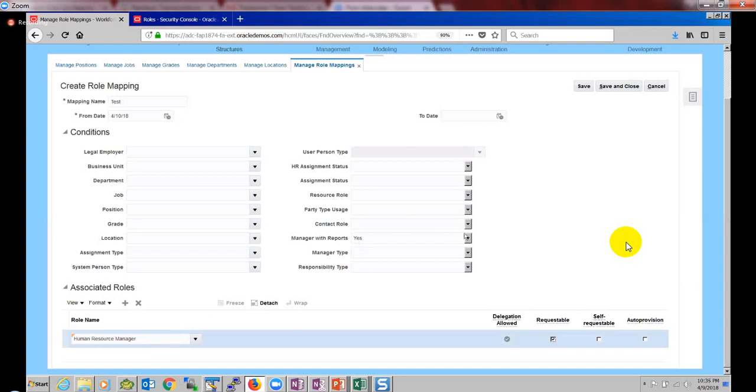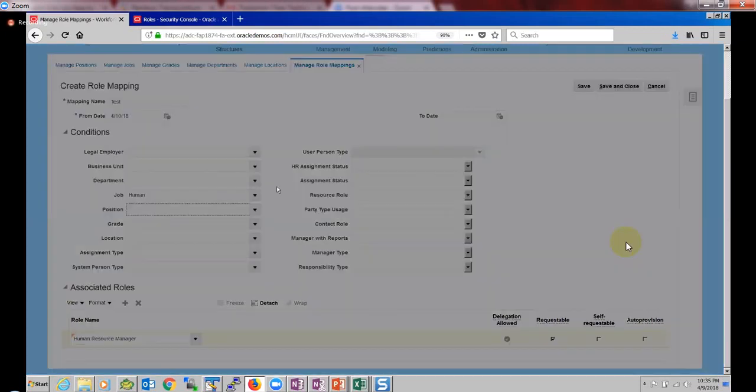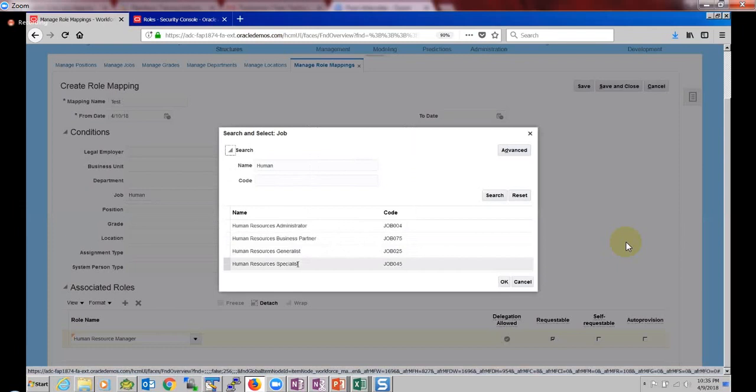Similarly, in a more realistic scenario, let us say a person's job is human resource specialist or human resource business partner.